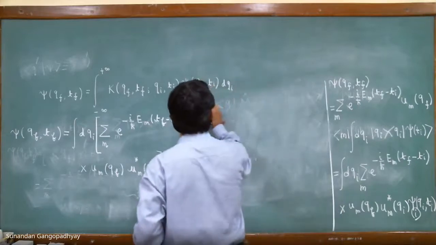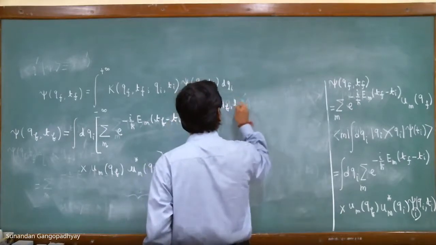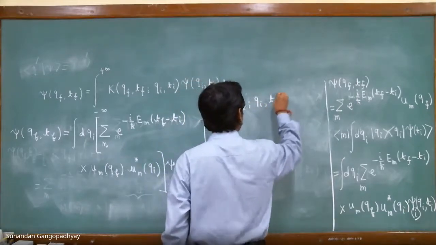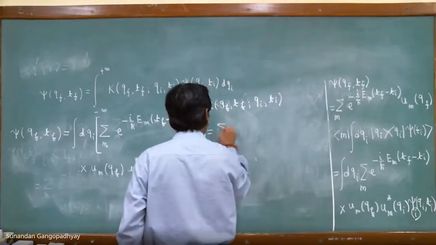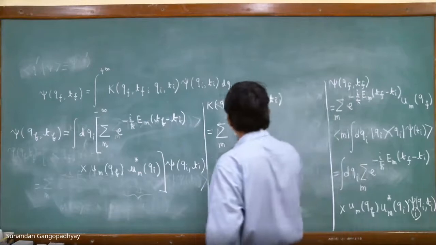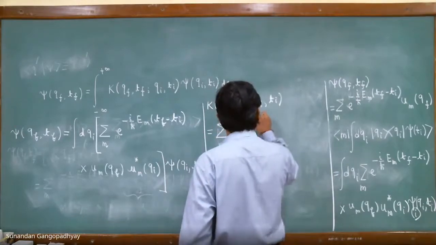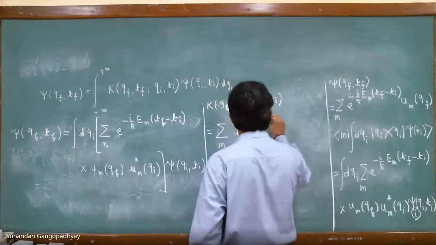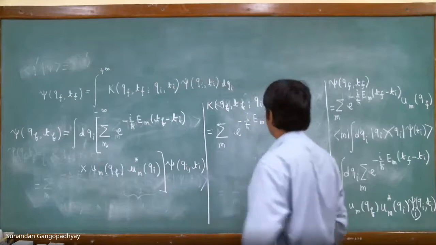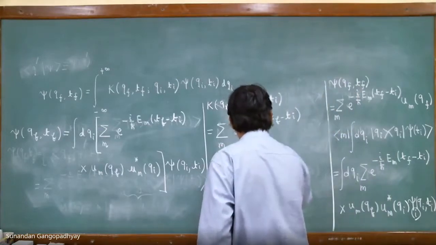So let us write down the form of the propagator. K of qf, tf, qi, ti is equal to summation over n of what we have times un.